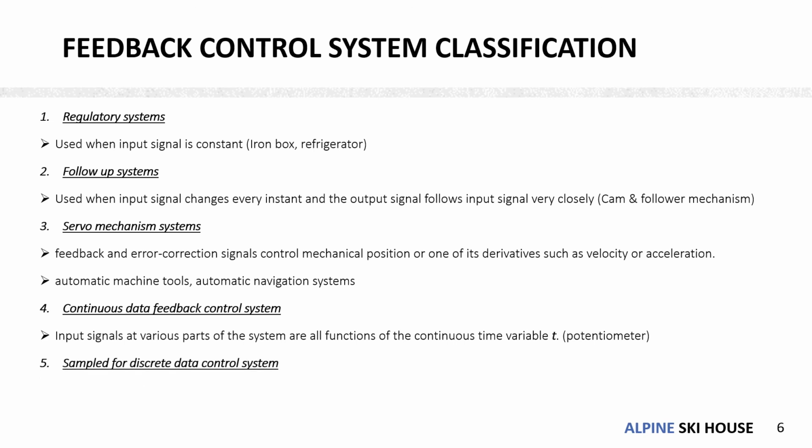Now the sampled or discrete data control system. It is utilized when the inputs are in the form of pulses or have numerical codes. Most common examples are the analog to digital converter or the digital to analog converter, where the input signals could be in the form of pulses or in the form of binary codes. So these are the five different types of feedback control systems used.